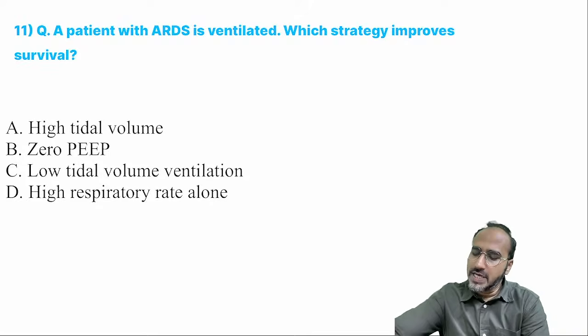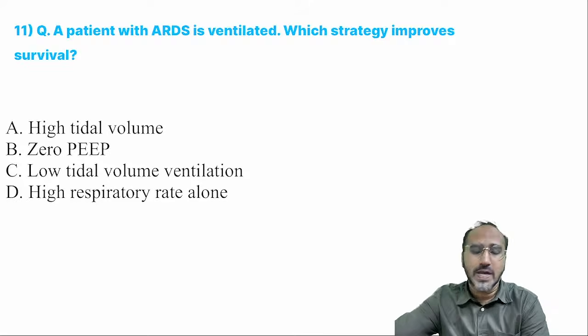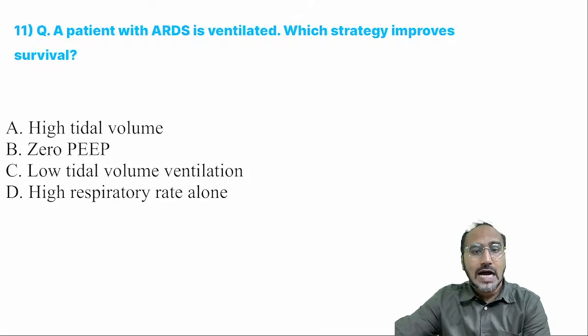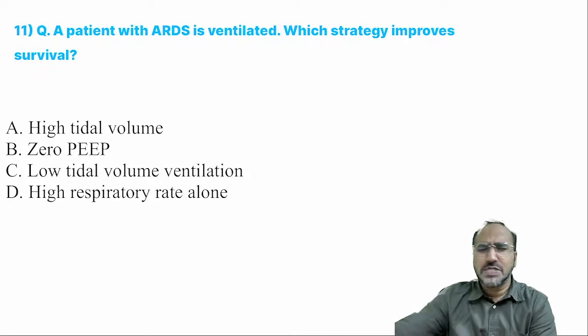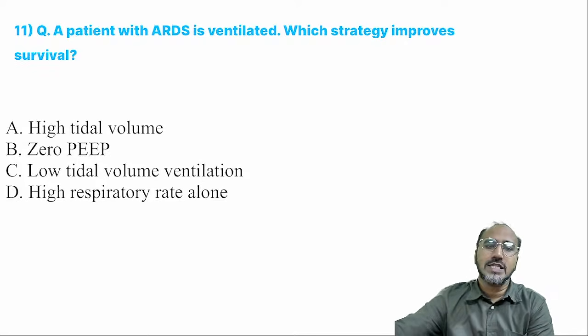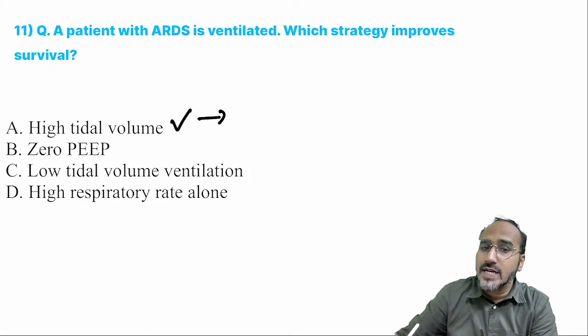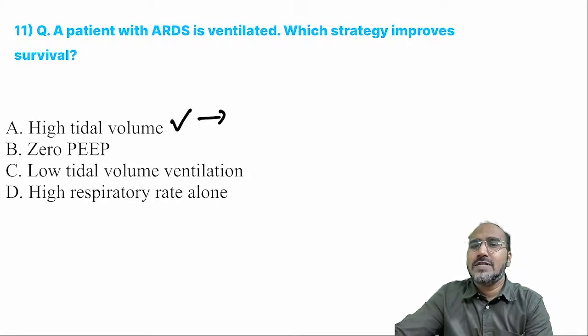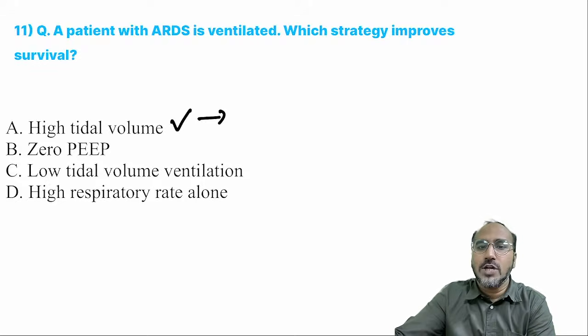Next, a patient with ARDS is ventilated. Which strategy improves the patient's survival? ARDS is adult respiratory distress syndrome. Already the alveoli are in a very bad, collapsed state. The lung is in a very bad state. Which ventilation strategy will you go for? If you go with a high tidal volume strategy, what will it do? Already the lung is in a bad state. It cannot take a high tidal volume, and what will happen?